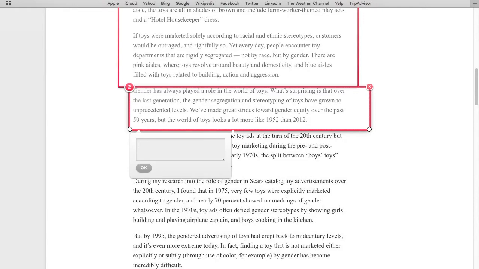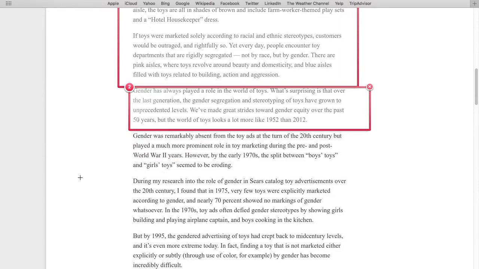So in this case, the author claims toys have always been gendered, but it has grown to unprecedented levels recently. So that's an example of what we're going to do.